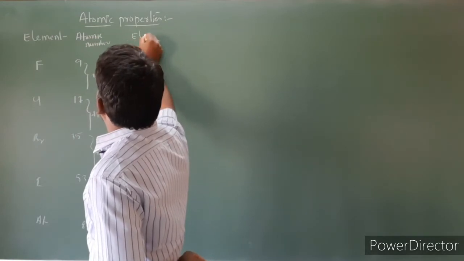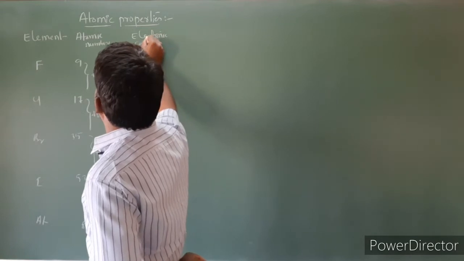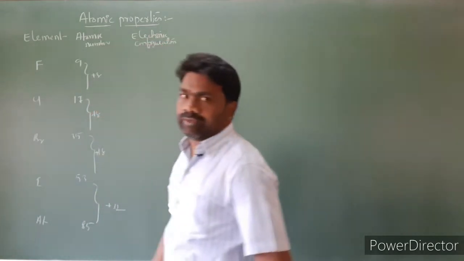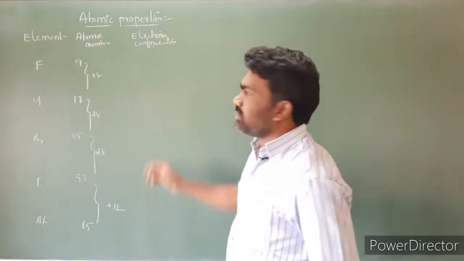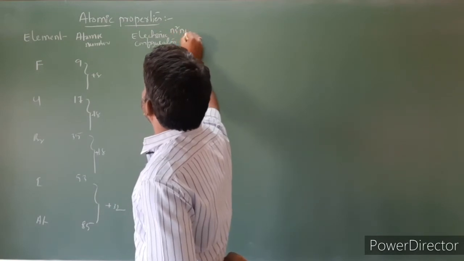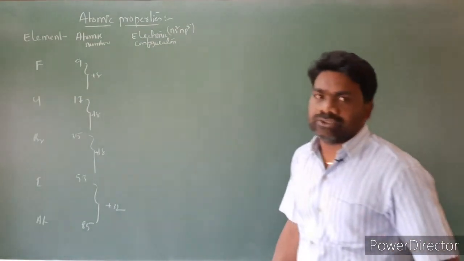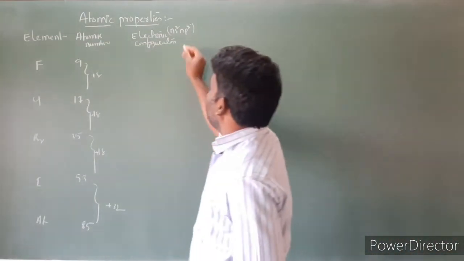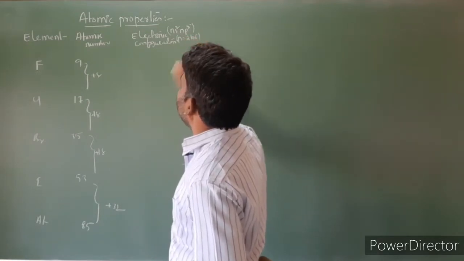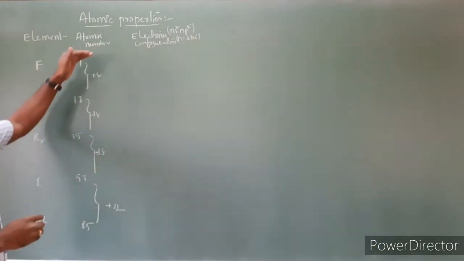Electronic configuration. The general electronic configuration of group 17 elements is ns2 np5, where n is equal to 2 to 6. N we have to take 2 to 6. Now let us write the electronic configuration of all these elements.